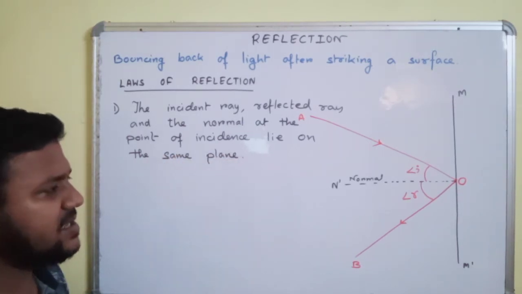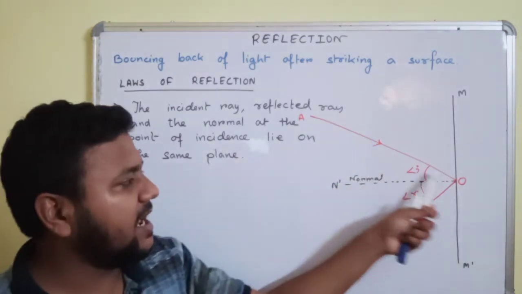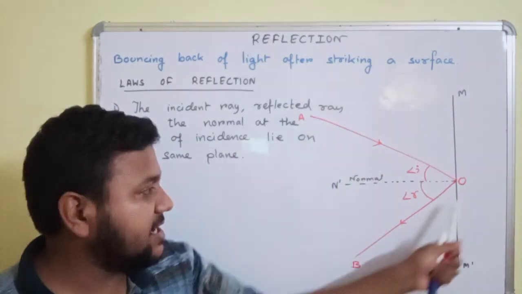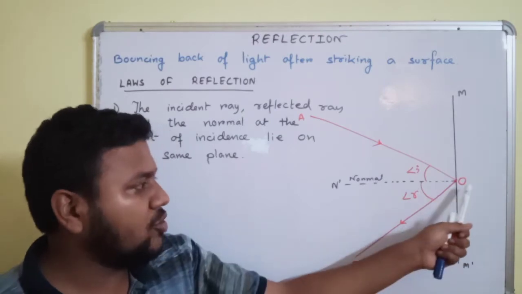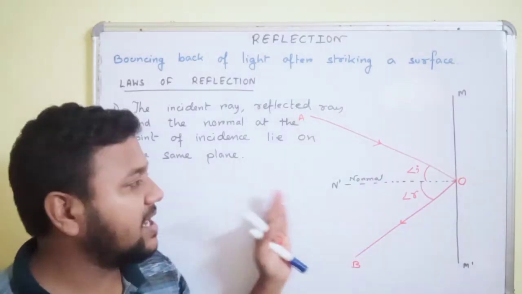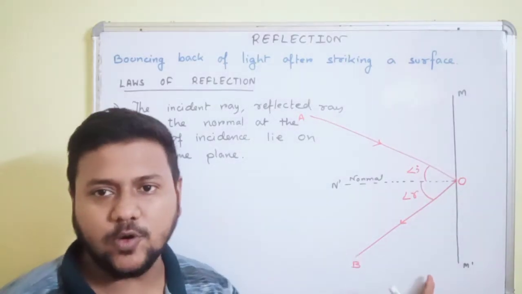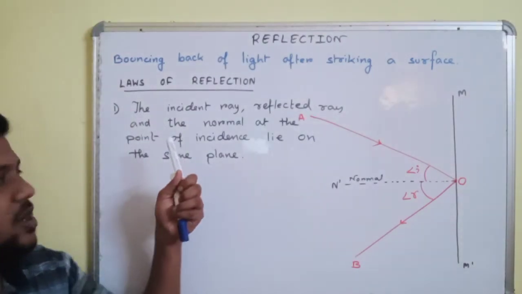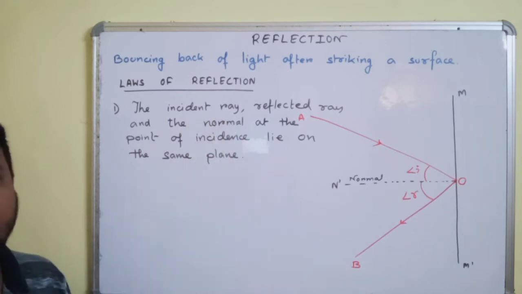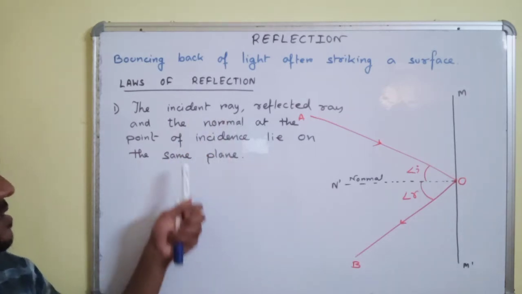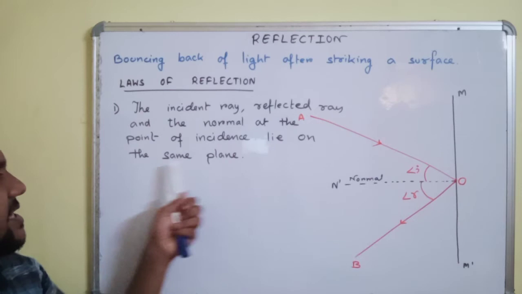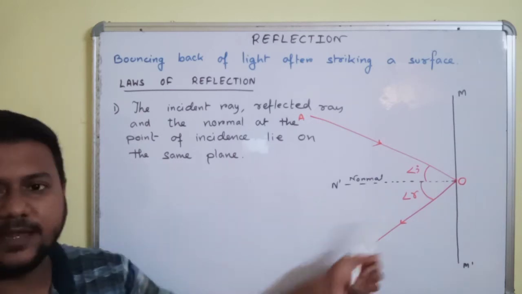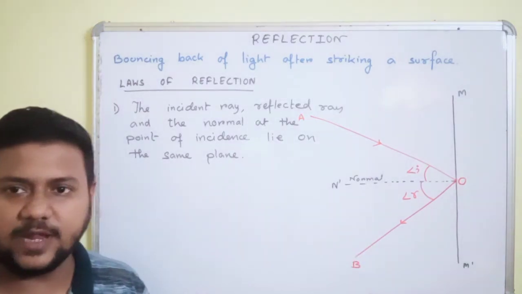So you can see here the incident ray AO, the reflected ray OB and the normal ON dash, they lie on the plane of the board. So we can say, according to the first law, the incident ray, the reflected ray and the normal at the point of incidence lie on the same plane. This is the first law of reflection.